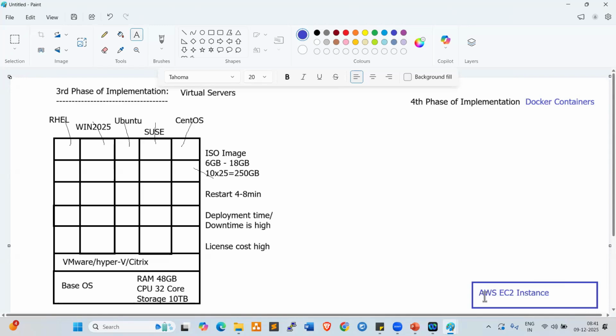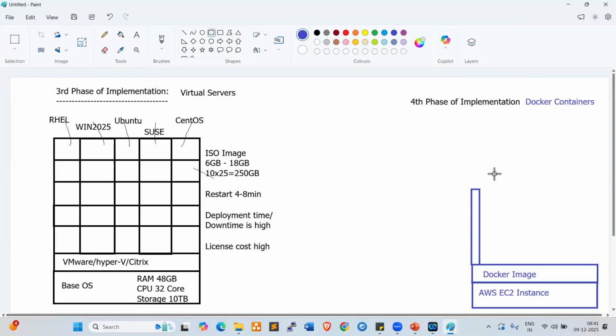So we can create one AWS EC2 instance. On top of this, we deploy a Docker image. Once we deploy the Docker image, this will allow you to create Docker containers.